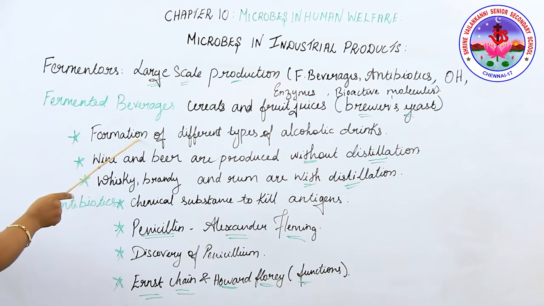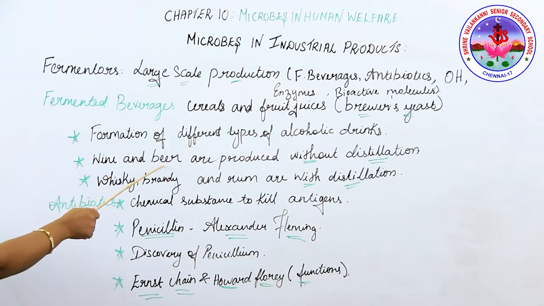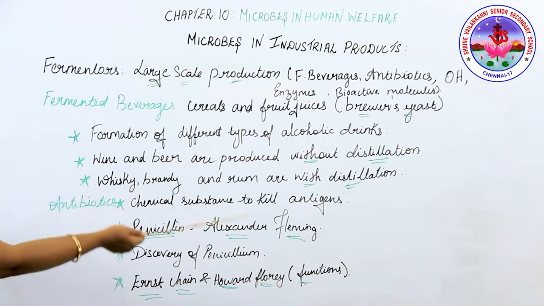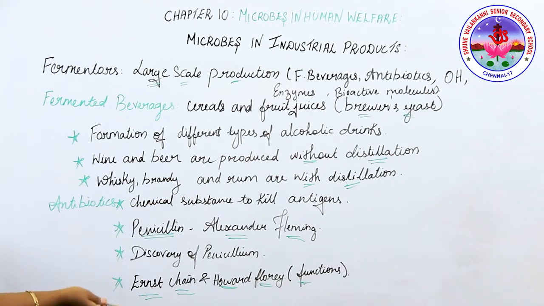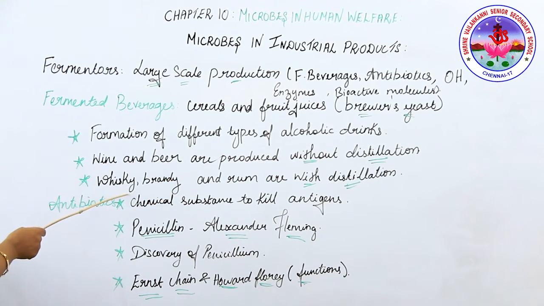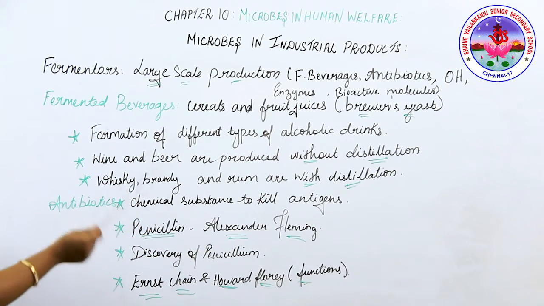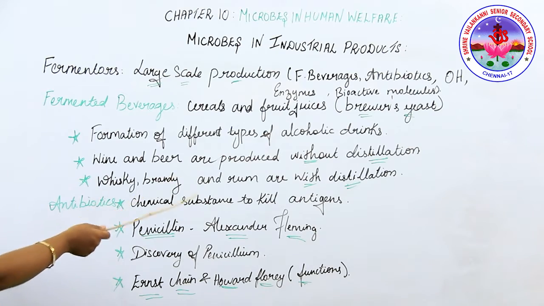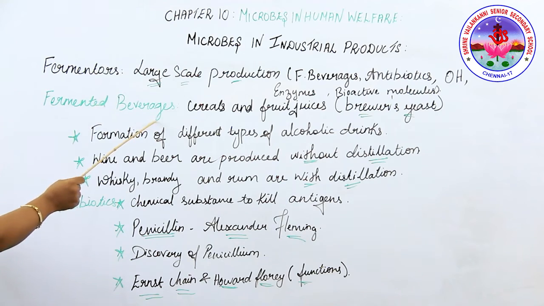The formation of different types of alcoholic drinks depends on the raw material used and how the processing takes place. Here are two examples. Wine and beer are produced without the distillation process, and whiskey, brandy and rum are produced with the distillation process. One more question: wine and beer, with or without distillation? The answer is without. Whiskey, brandy and rum are with distillation. That's all about fermented beverages.